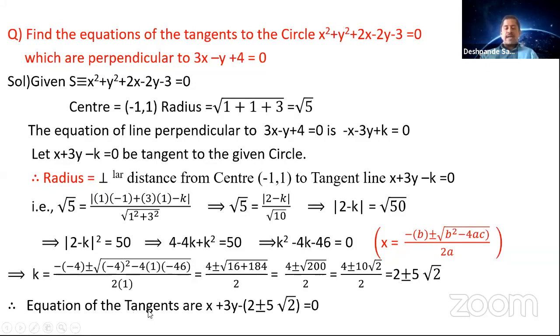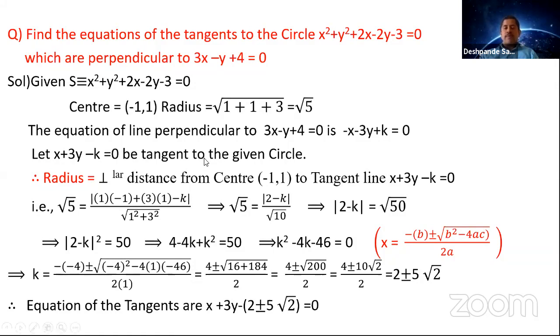So the equations of tangents are x plus 3y minus k. K value is 2 plus or minus 5 root 2. So you are going to get two tangents. You observe that the two tangents are varying only at the constants. So that means that the two tangents, whatever you are going to have, are parallel. They are parallel. Okay.